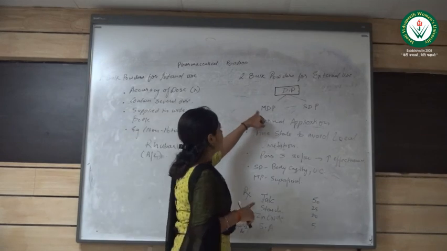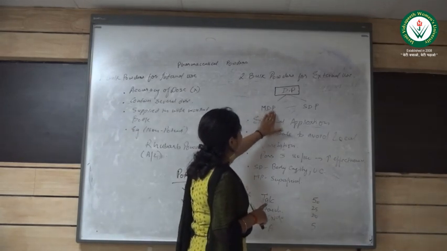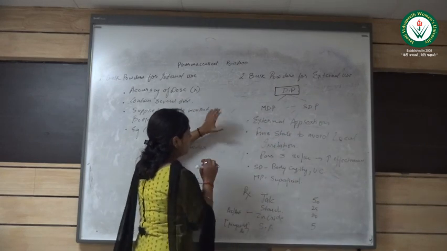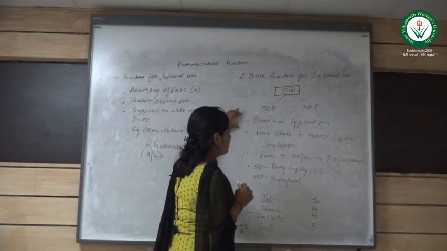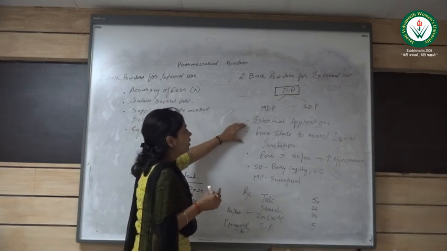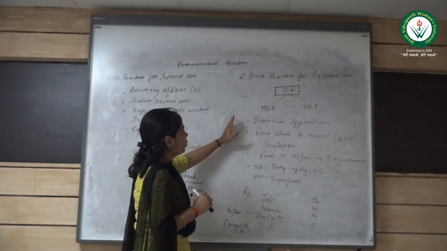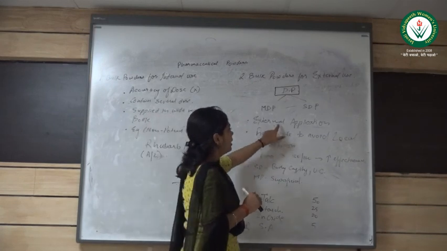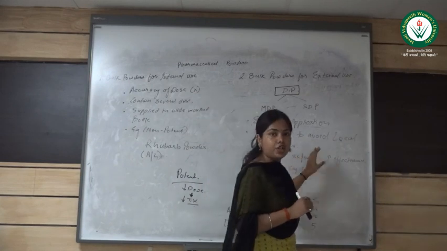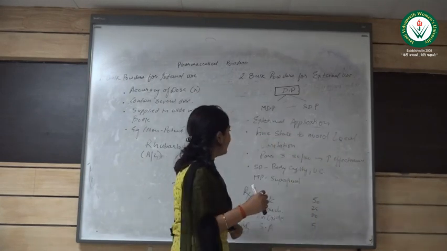The very first is medical dusting powder, and the second one is surgical dusting powder. Both the categories are for external application, that is, they are not administered orally. Another point that has to be maintained with these powders is that they have to be in a very fine state, because we have to avoid local irritation whenever we are applying externally, right?